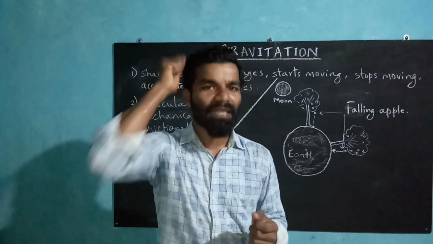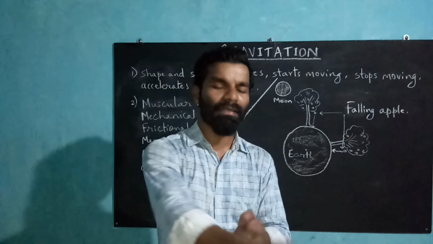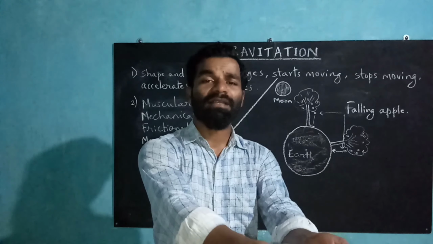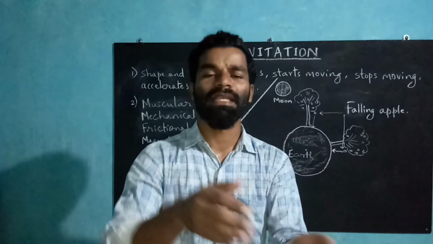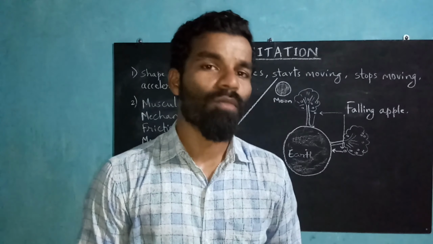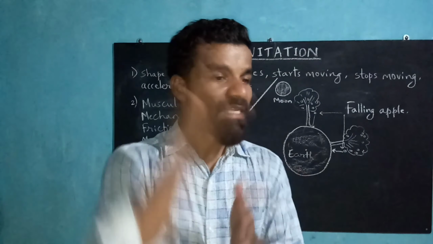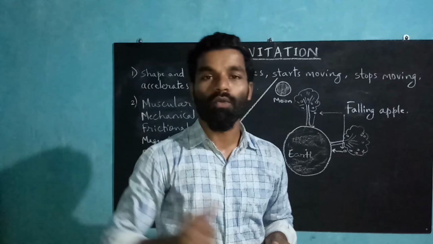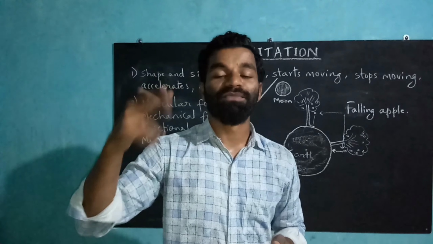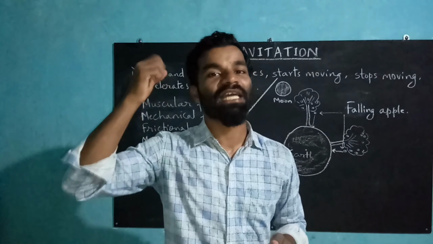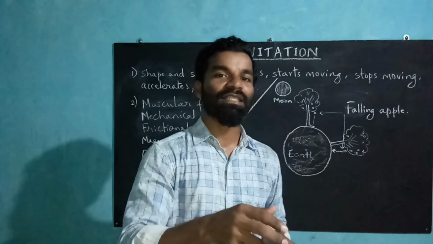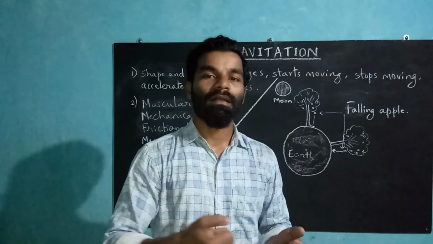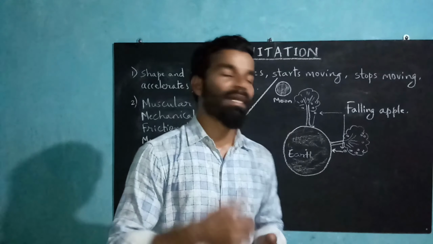You had to rub the comb on your hair and then get it close to the bits of paper. The bits of paper used to get attracted by the comb. That is because when there is friction between the hair and the comb, charges get generated, and because of those charges, the bits of paper come and get attracted by the comb.